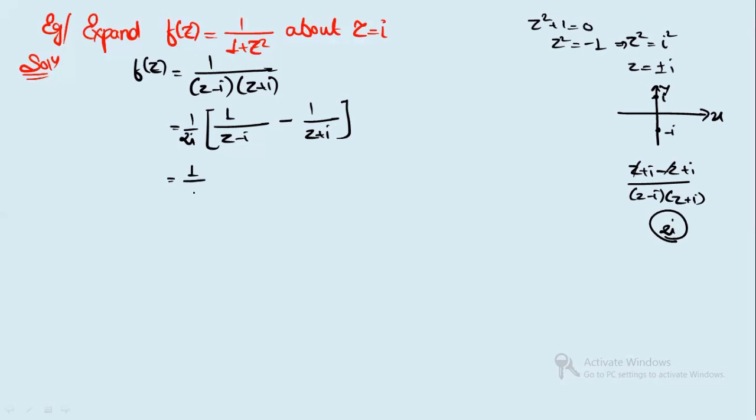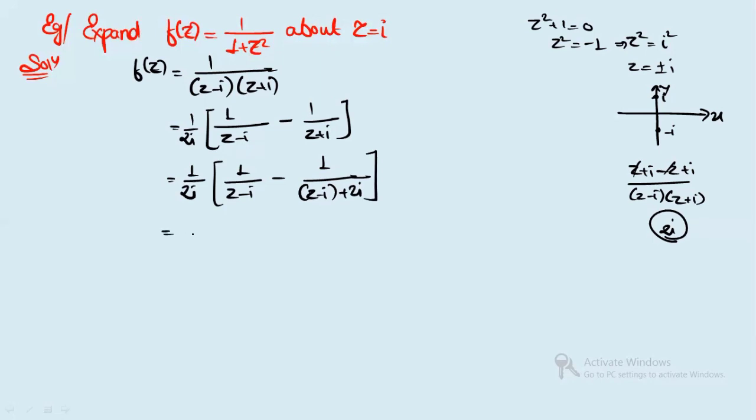So next you see 1/(2i) is here, right? This is 1/(z-i) minus 1/(z+i). This also I will write in the form of z-i. So I'm writing (z-i) plus, to make it plus i, 2i. 2i minus i is plus i, right?